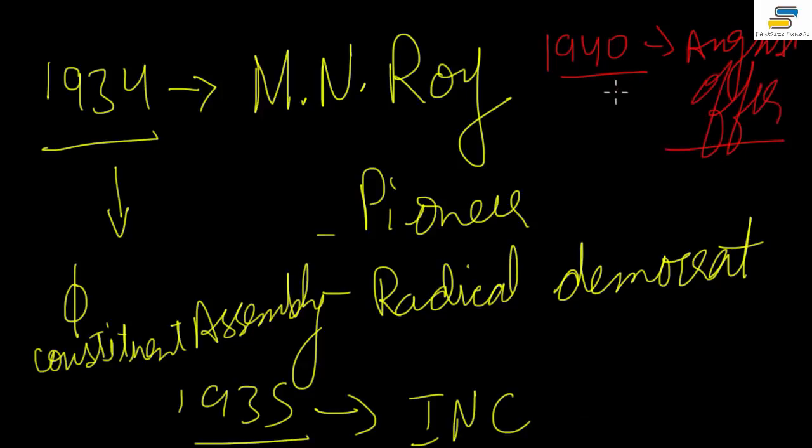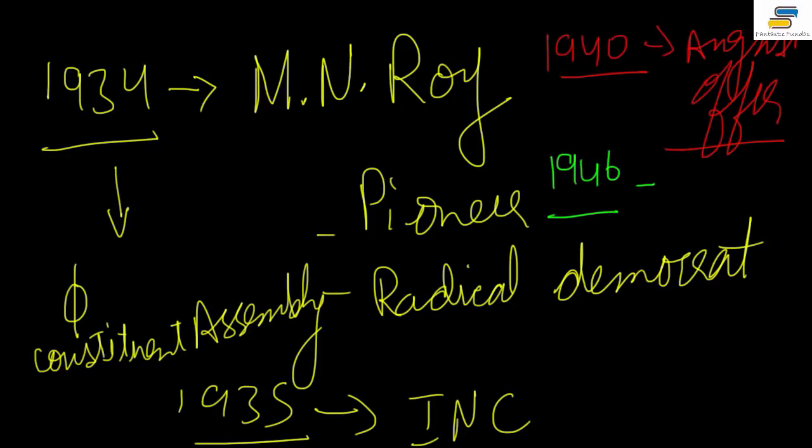Now there came an offer called the August Offer by the Britishers, right? And it was in this August Offer that it was for the first time recognized by the Britishers that Indians had the right to form their own constitution. And after this happened, then came the Cabinet Mission in 1946, right? It was basically by the British cabinet, and that's called the Cabinet Mission or Cabinet Resolution, whatever you want to call it. So basically, under this Cabinet Mission, elections are held for the Constituent Assembly, right?